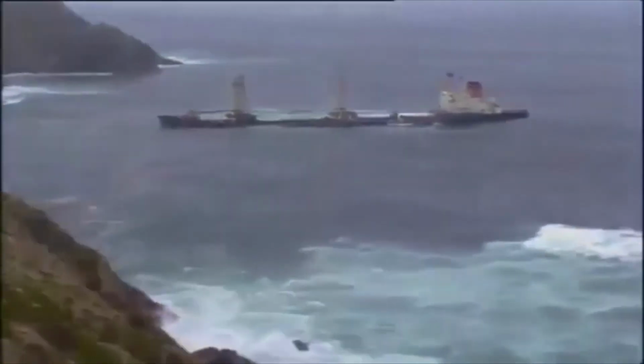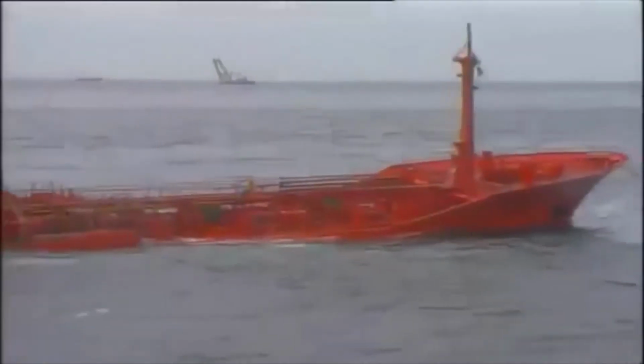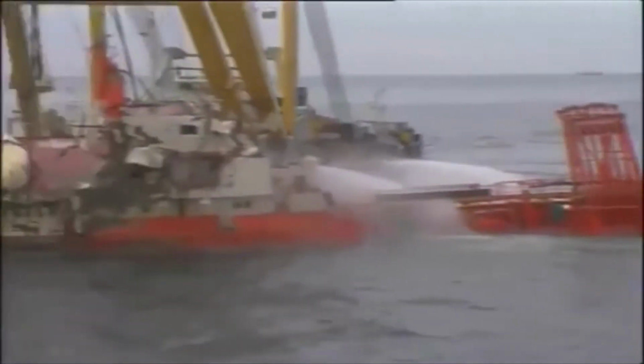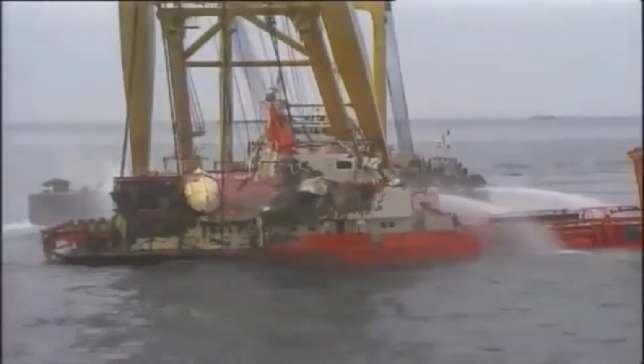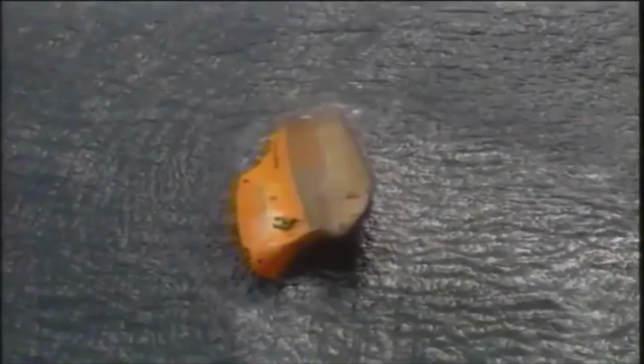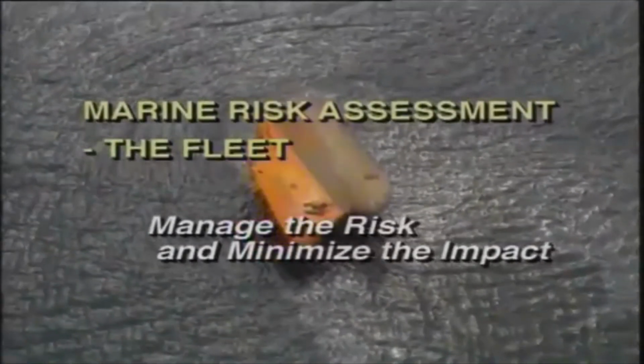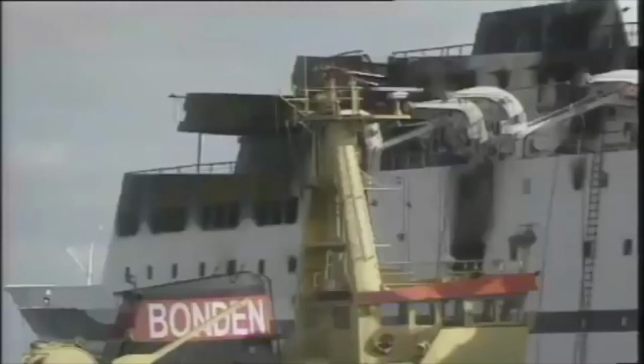Accidents and disasters happen, but always for a reason. They are not random events. Investigations afterwards often reveal that the causes were known before the incident occurred. The idea of risk management and formal safety assessment is to identify, assess, and manage the risks before they lead to an incident. The aim of this video is to show how the ship's management team can begin to manage the risks on their own ship.